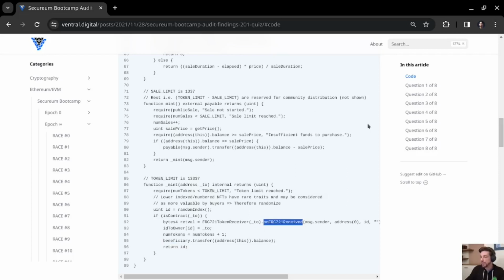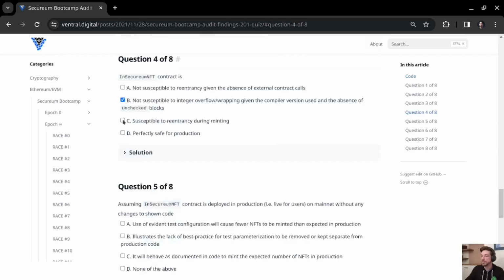So we can re-enter the minting function multiple times and reuse the same balance before it is finally forwarded onto the beneficiary, before the amount of ether on this contract is actually reduced to 0. We can use it multiple times, and therefore indeed see this contract is susceptible to reentrancy during minting. Well, that is certainly not perfectly safe for production, and that means that for question 4, B and C are correct.